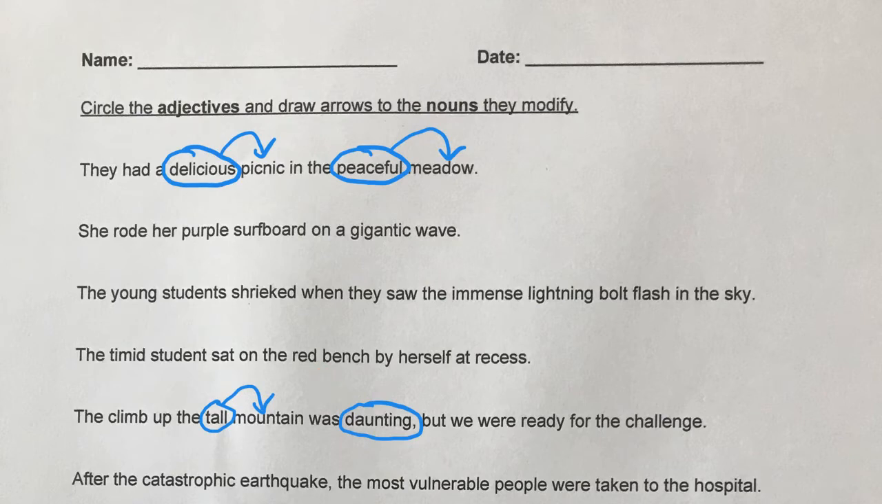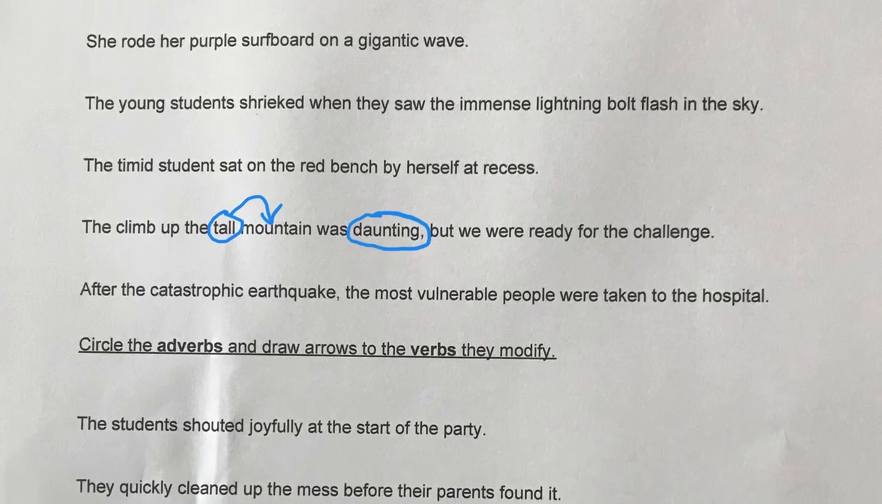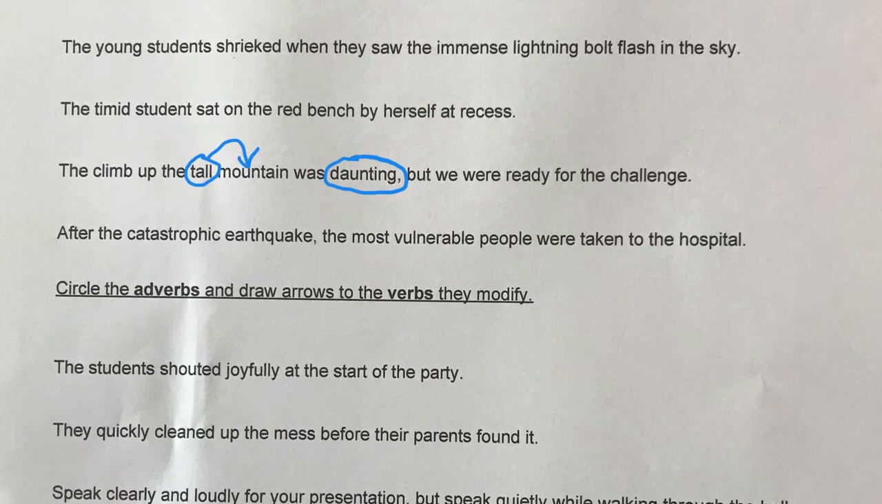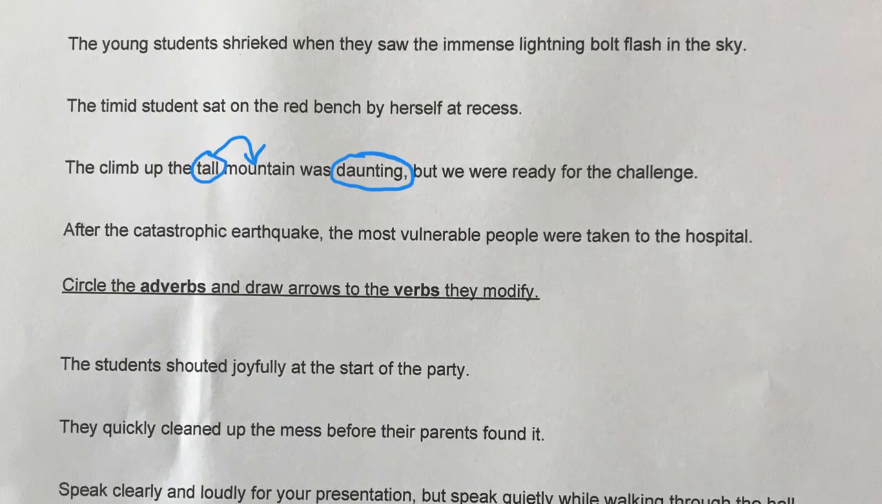And then just this last one here, just remember catastrophic is the adjective form of catastrophe, or a big disaster. So what was catastrophic? And vulnerable means in a weak position. Who was vulnerable there?